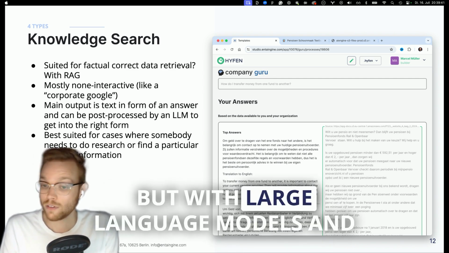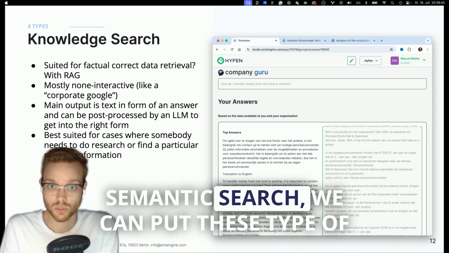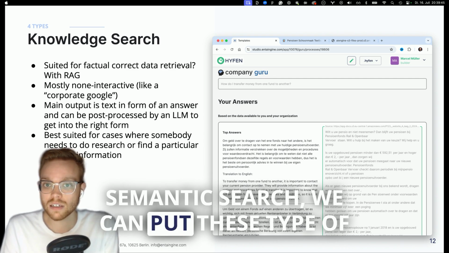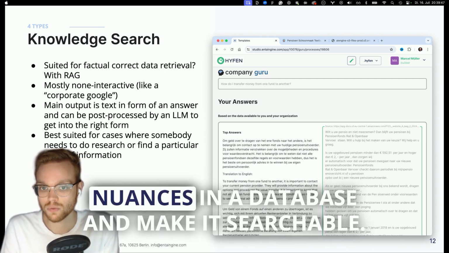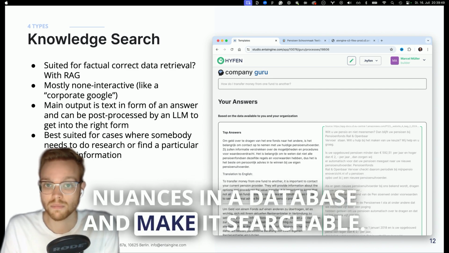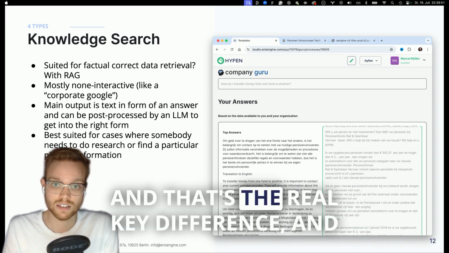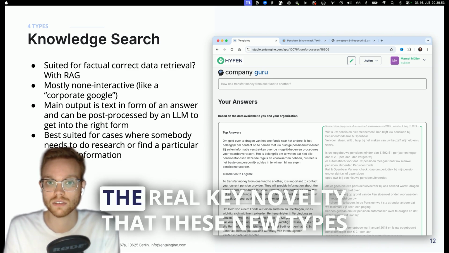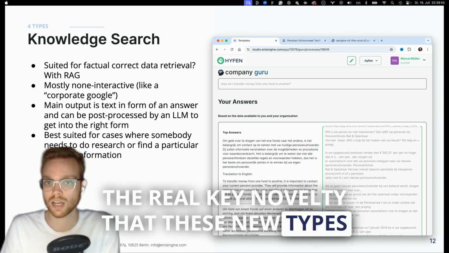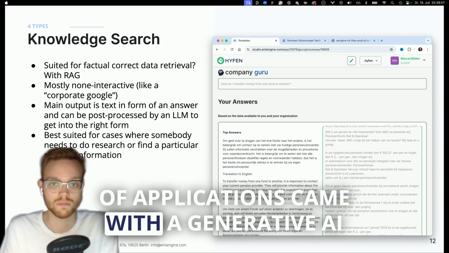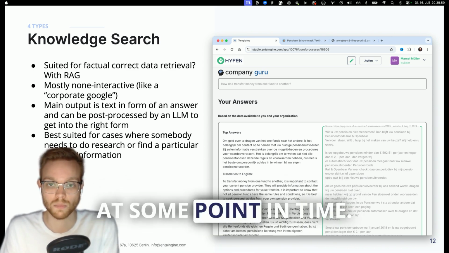But with large language models and semantic search, we can put these types of nuances in a database and make it searchable. And that's the real key difference and the real key novelty that these new types of applications came with generative AI at some point in time.